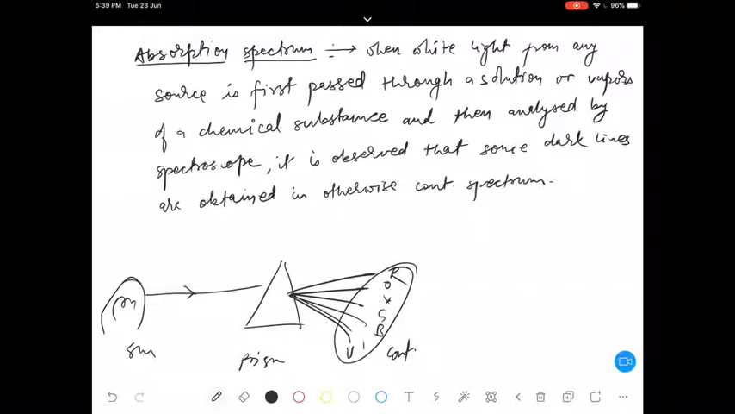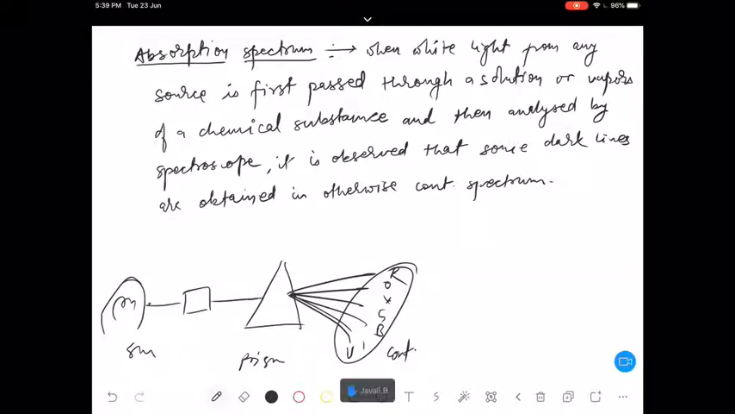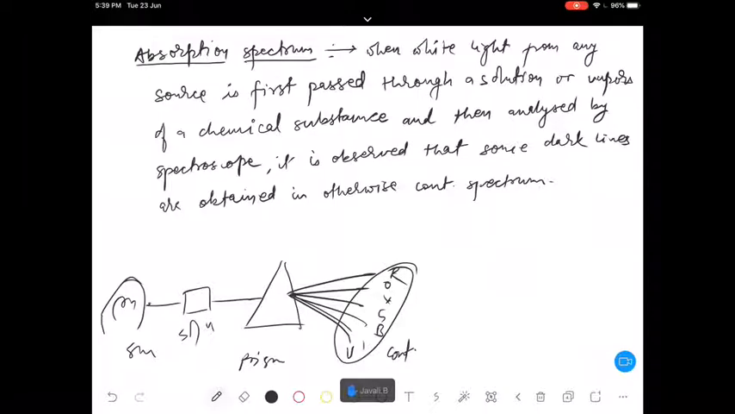This part of continuous spectrum is clear to everyone, I guess. Is it clear? Now in this case, here in between I have placed one solution, or some chemical substance. Sir, why does it split into 7 different colors? Because these 7 different wavelengths are present in that white light that we observe.